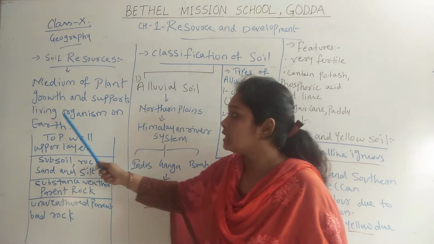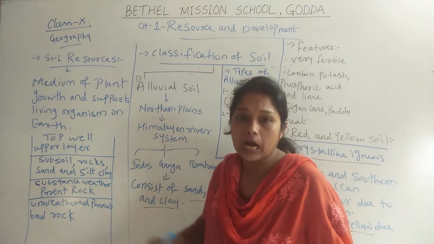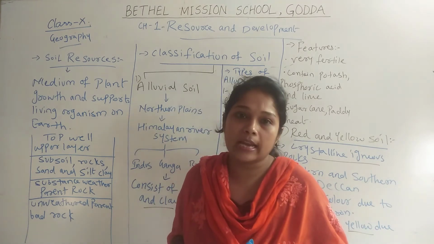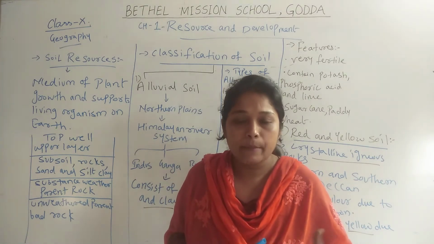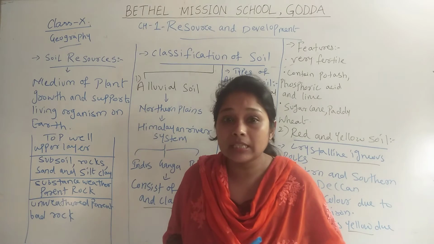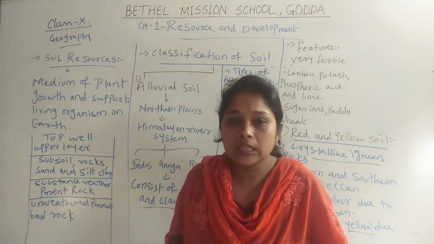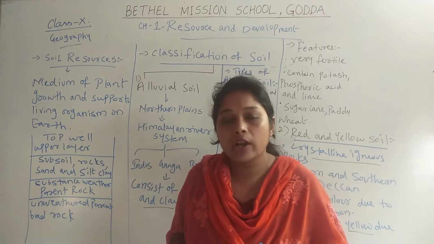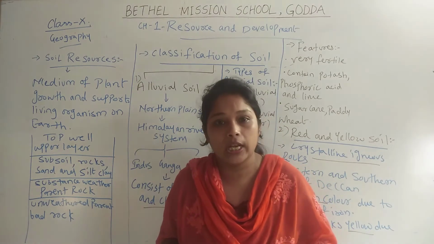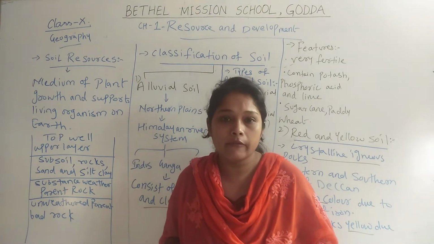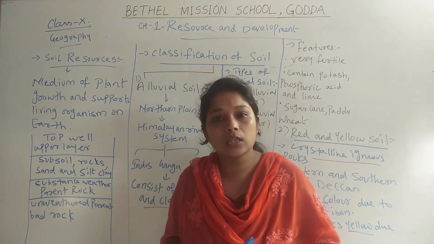Secondly, it supports living organisms on earth. On earth, there are many small living organisms like worms and many other small insects or animals who live on land or under the surface of land. Those living organisms get their food from the soil, and the soil supports them in their living. They decompose the soil.